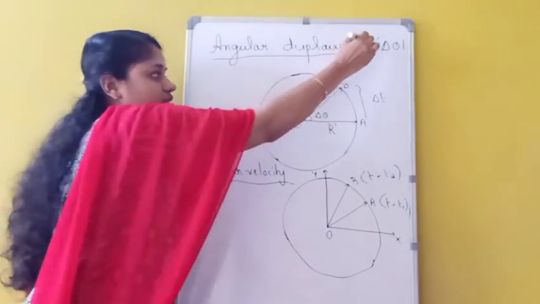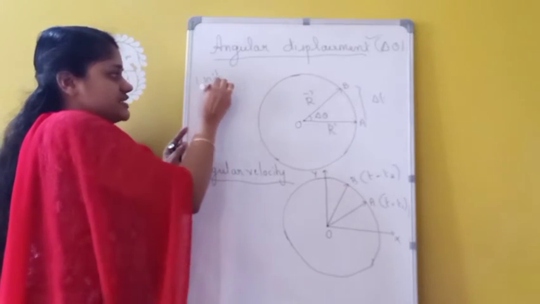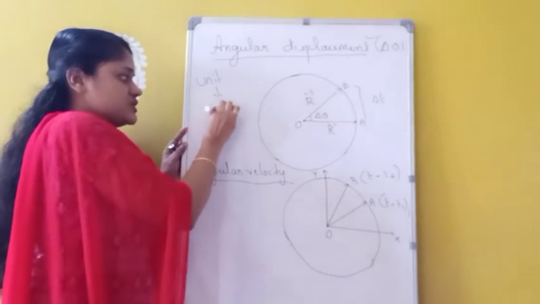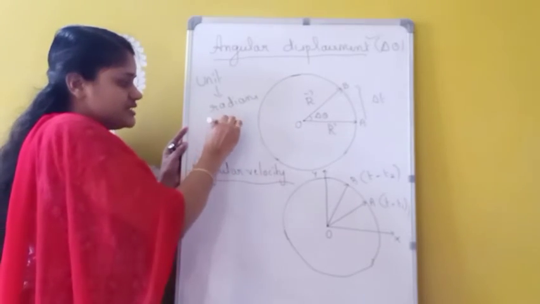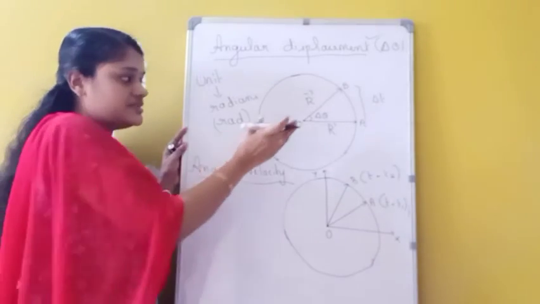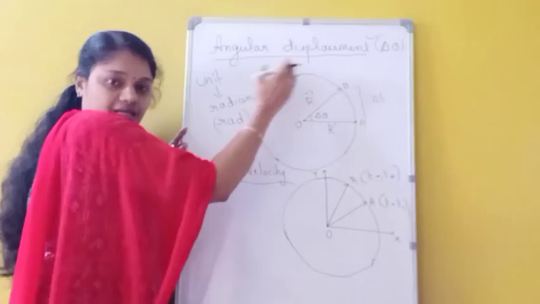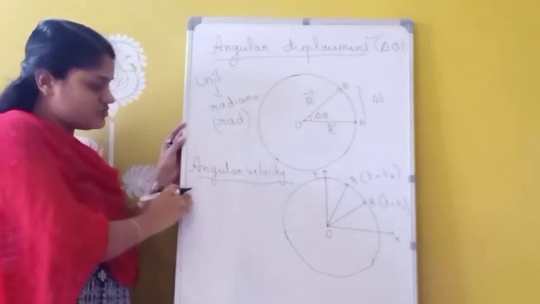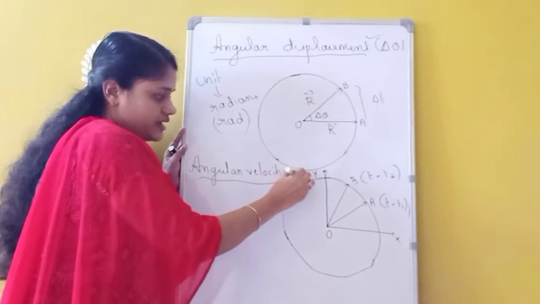The symbol is given as delta theta, and the unit of angular displacement is taken as which one? Radians. So this radian is the unit of which one? Angular displacement. Symbol is rad. Radians. So it is the angle made by the radius vector in a given interval of time when a body moves in a circular path. Then second one, angular velocity. The symbol we are giving as omega.